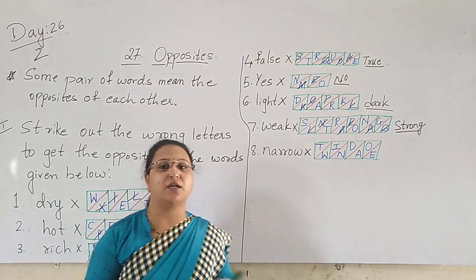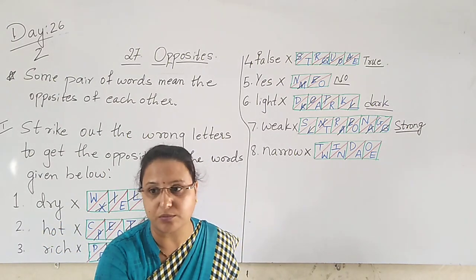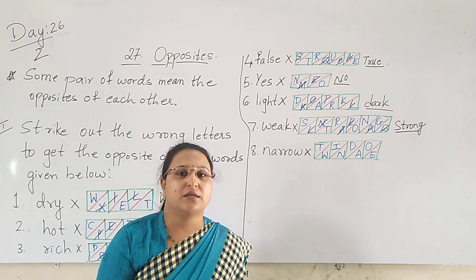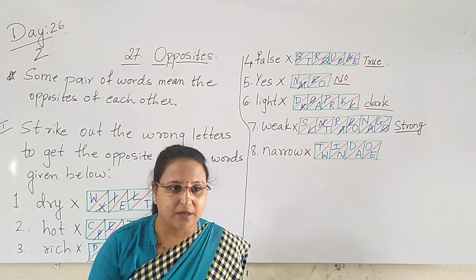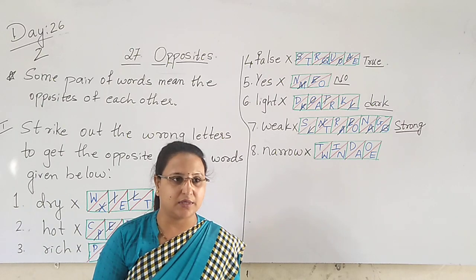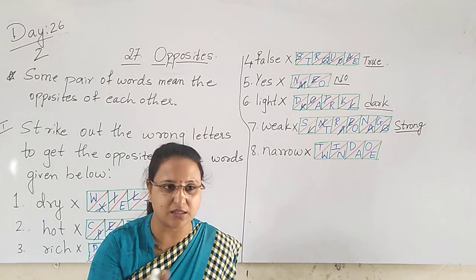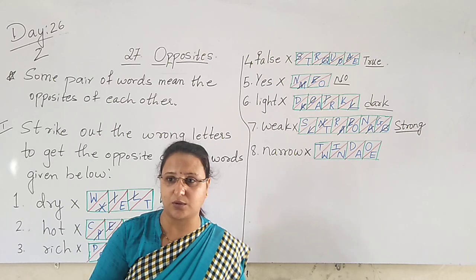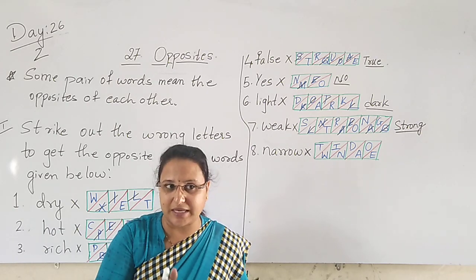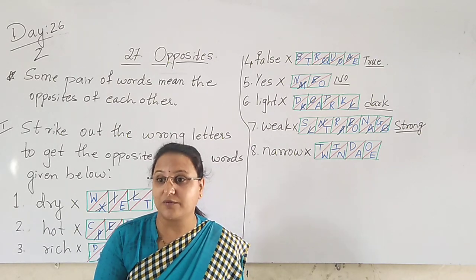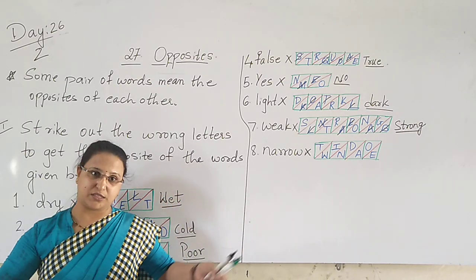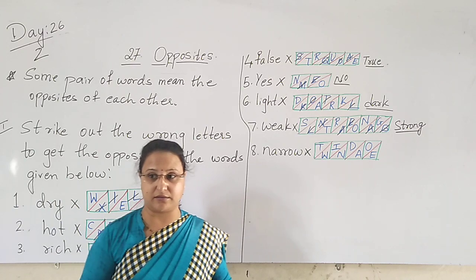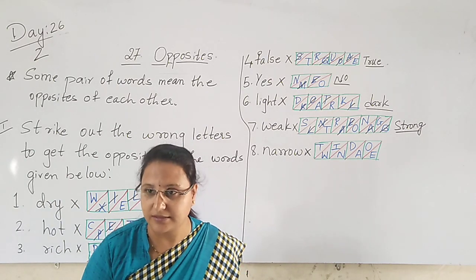I said narrow means the place which is very small. Even a bicycle or a two-wheeler motorbike cannot move. That is called narrow. Now in village lanes, cars cannot go through, only two-wheelers, and you must ride slowly, otherwise one vehicle will hit another. Why? Because the place is very small. So we call it narrow. On the highway, when you are driving the car, the road is very big, the road is very wide.